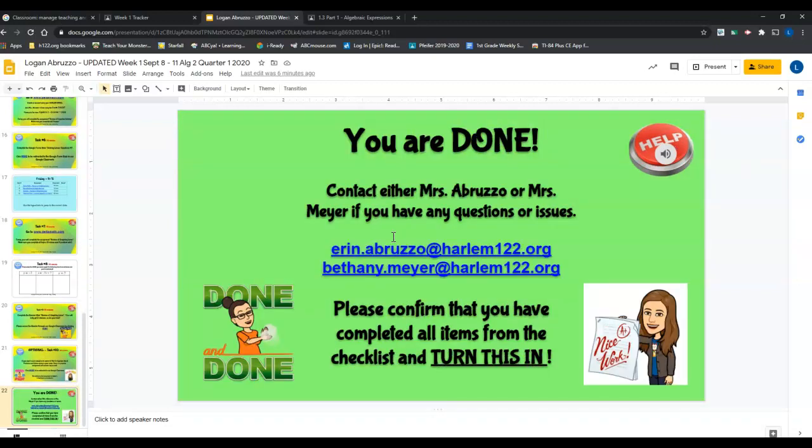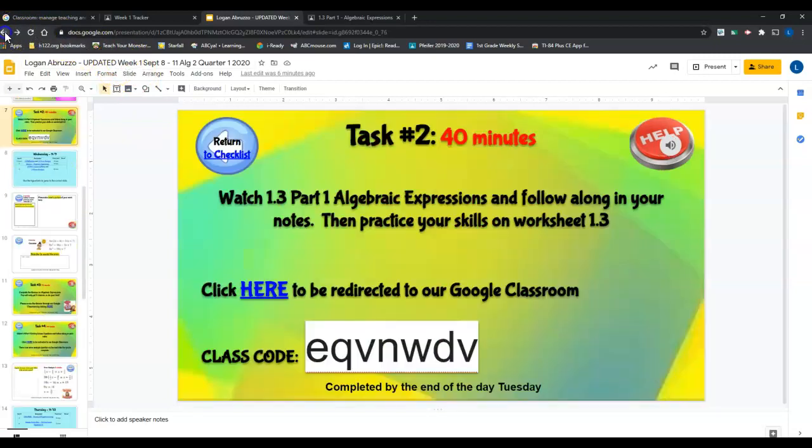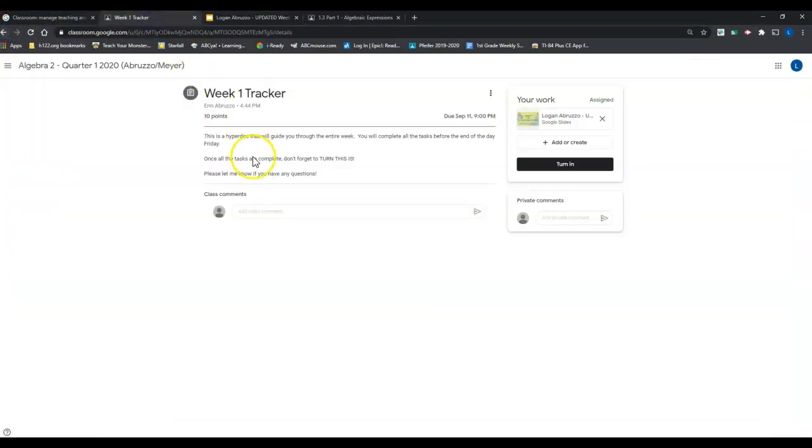Get to the end of the slides here. Make sure that everything is done. So go back through your checklist and make sure everything got completed. And then if you back out here into your classroom, when you were on this page, once it's all done, you hit turn in and it goes to me. Now, if you accidentally turned it in and you're like, oh snap, that was not done, it's okay. You can unsubmit it, I believe it's called. And obviously, if you turn something in that's not done, I will write back to you right away and say, hey, why don't you try that again?